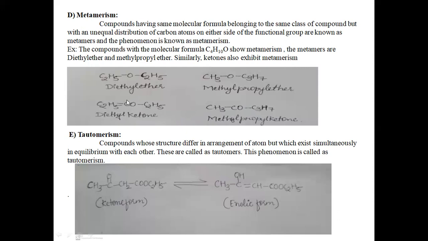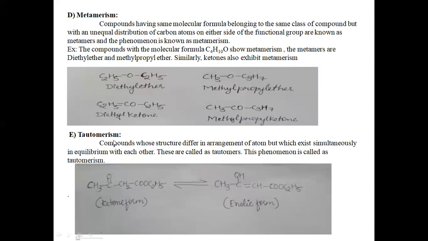you will be having two different arrangements of the carbon atoms. See here, on the left side we have only one carbon atom, whereas on the right side we have 3 carbon atoms. So there is a difference in the number of carbon atoms, or we can say distribution of the carbon atoms on either side of this functional group. So such type of compounds are called metamers, and the whole phenomenon is nothing but metamerism.